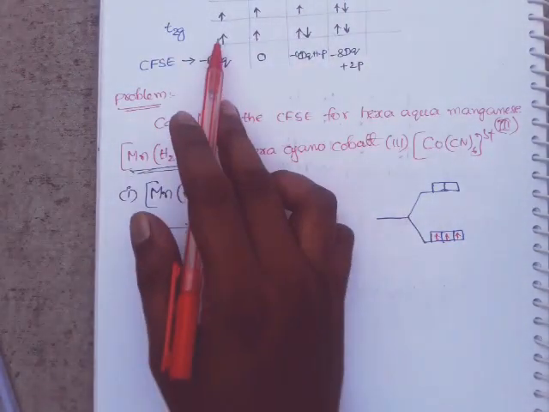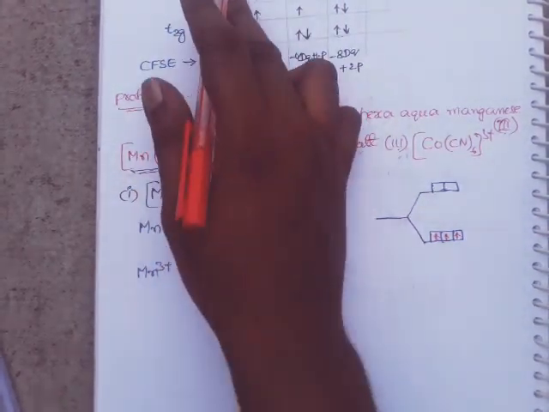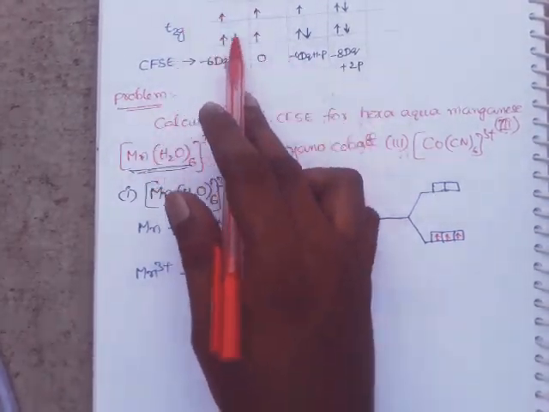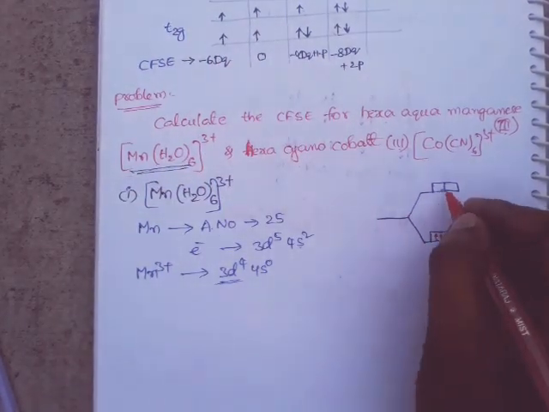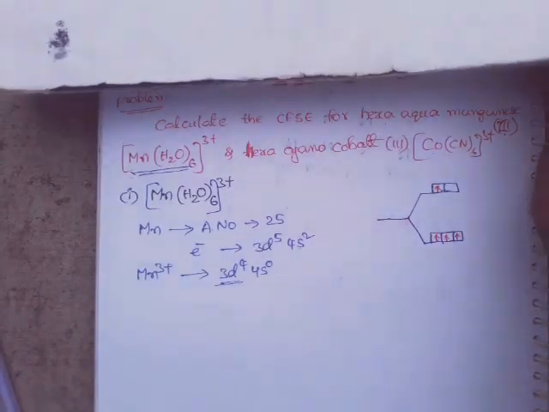For weak field complexes, d4 electronic configuration, the filling of electrons in d orbitals is like this. So the 4th electron enters into the eg orbital.